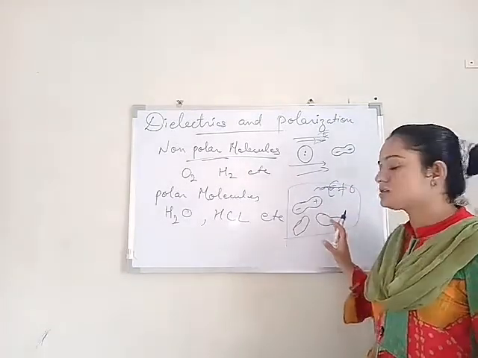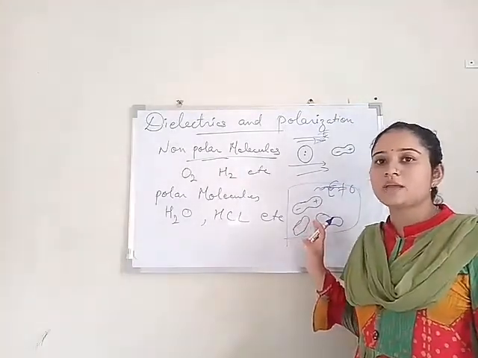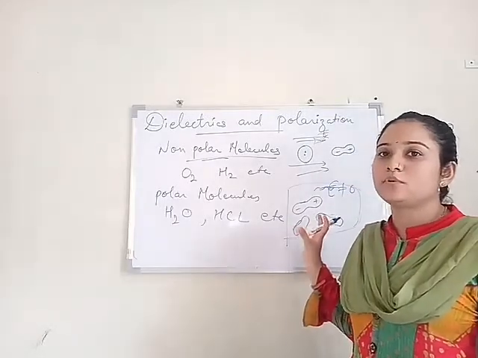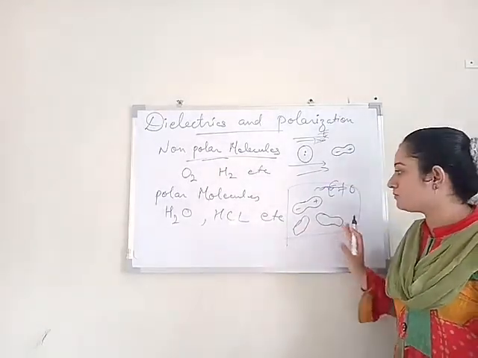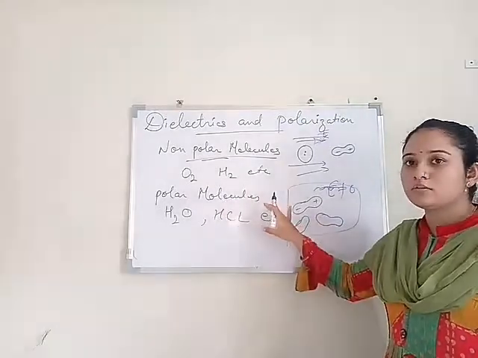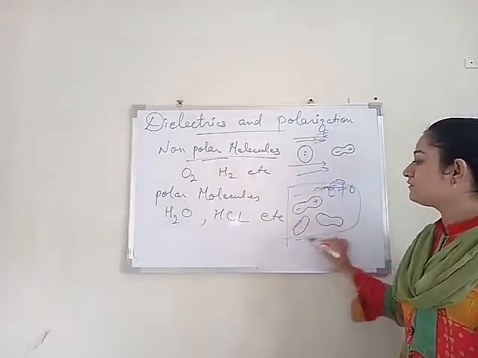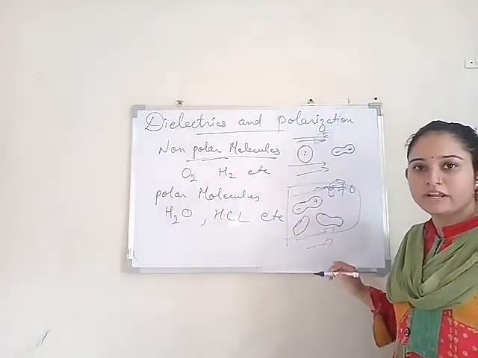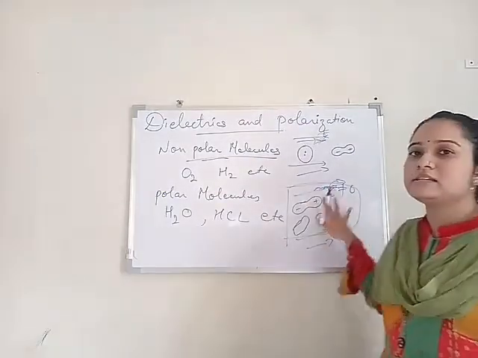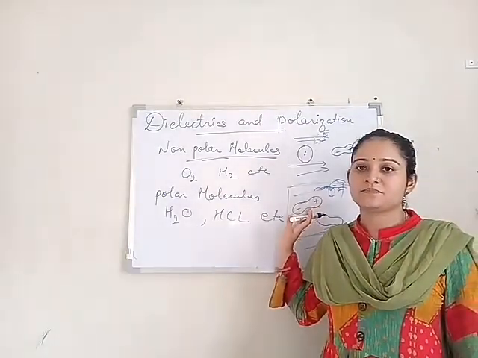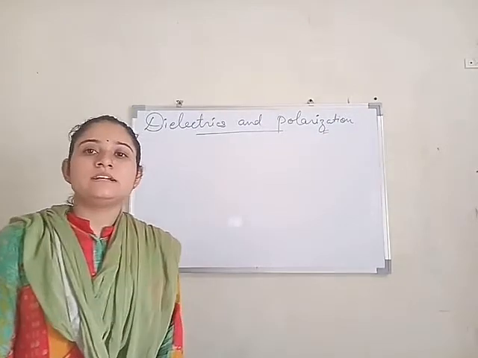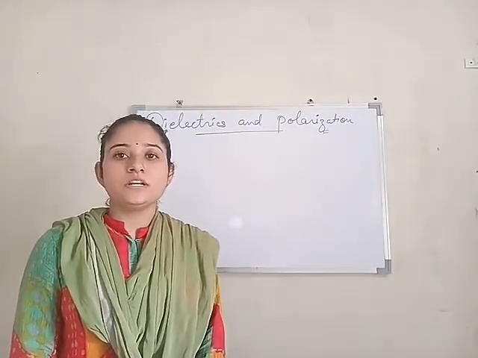They will have only the individual dipole moment, but we will not get a net dipole moment in proper form. So, for polar molecules also, we need to give an external electric field to align these dipoles. Polarization is the dipole moment per unit volume.